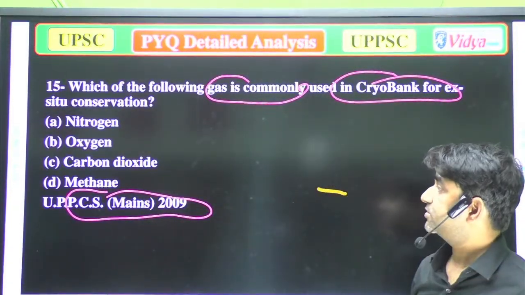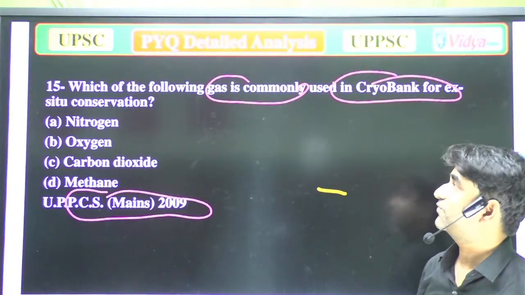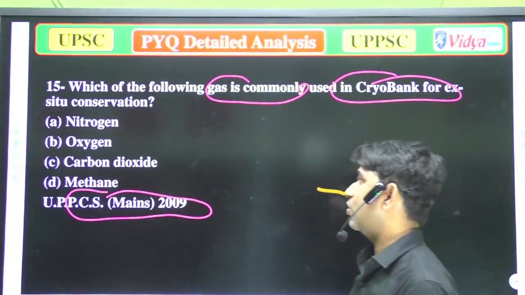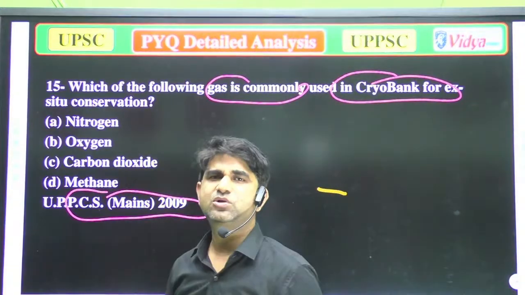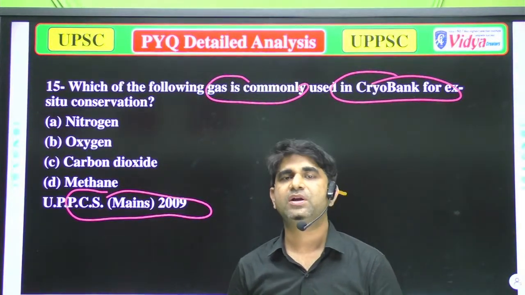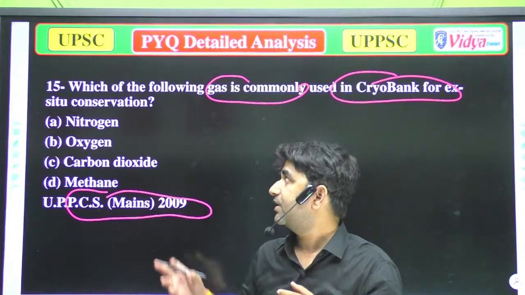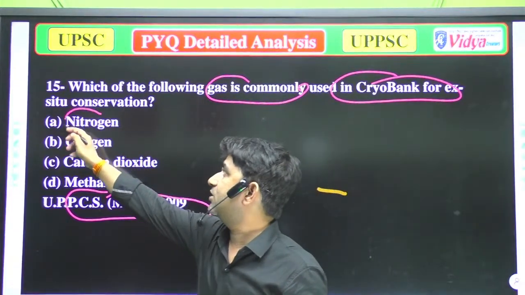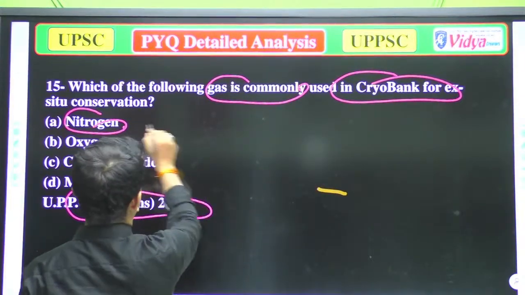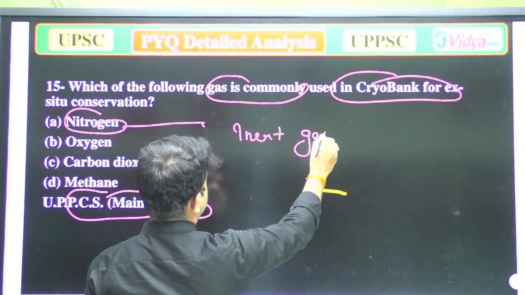The next question is: which of the following gases is commonly used in cryogenic banks for ex situ conservation? A, nitrogen; B, oxygen; C, carbon dioxide; D, methane. Suppose I don't know anything, but if you have a little knowledge about chemistry, you know that nitrogen is just like an inert gas.